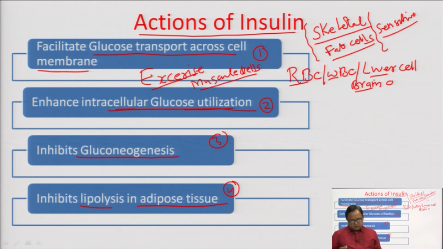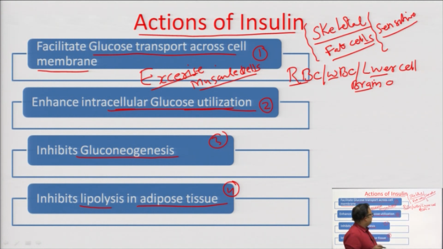Exercise, that is, physical exercise, increases the muscular activity and it induces the entry of the glucose in the muscle cell without the need of insulin. Muscular activity or exercise induces the entry of the glucose in the muscle cells without utilizing that much insulin.